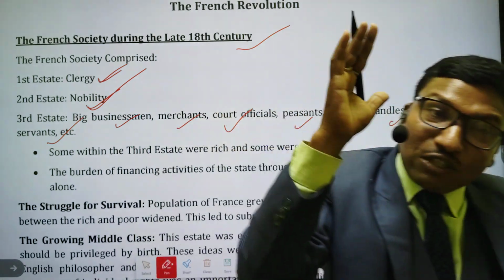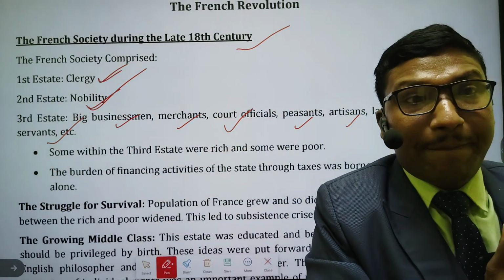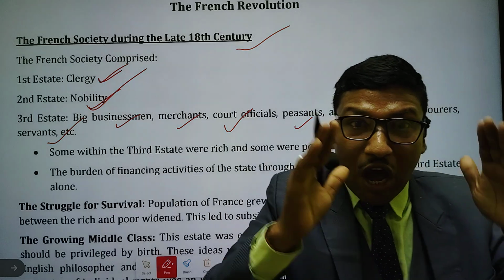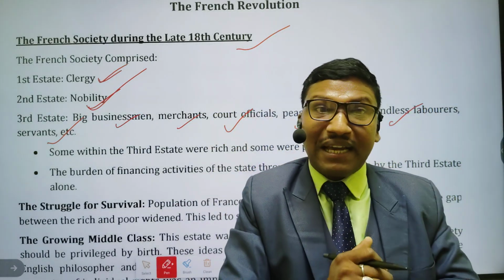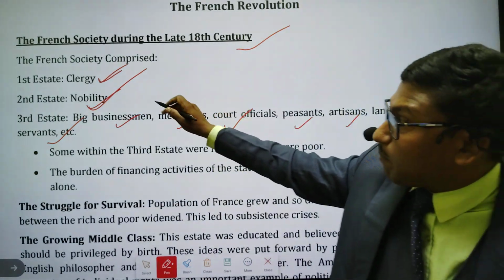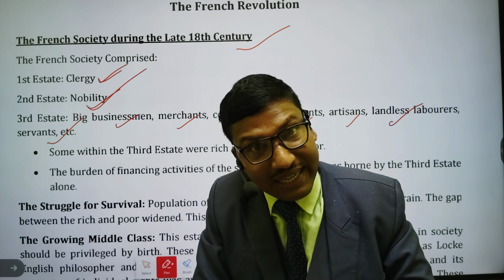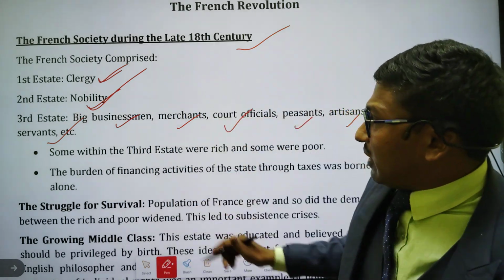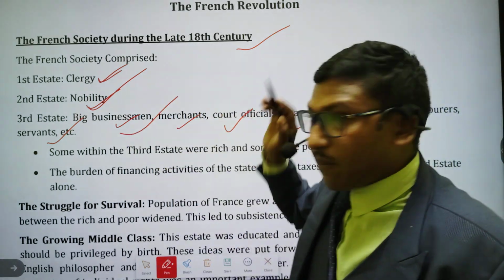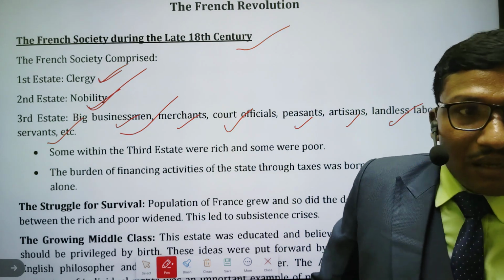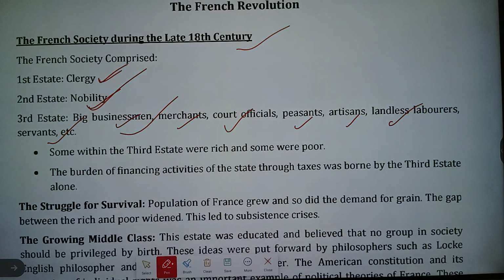So this was also the very big problem for the third state people. They thought, why will only we pay the taxes? Why will the first state and second state people not pay the taxes? All kinds of taxes had to be paid by the third state people only.